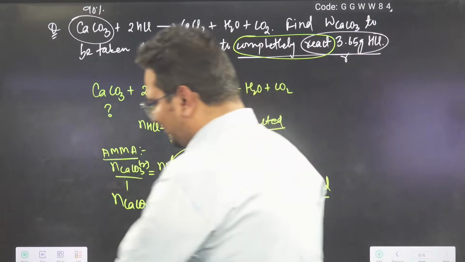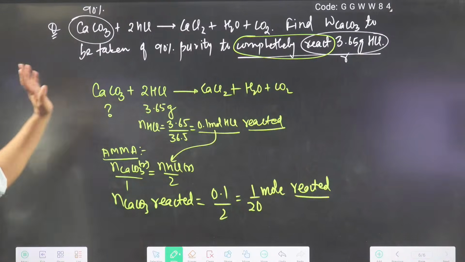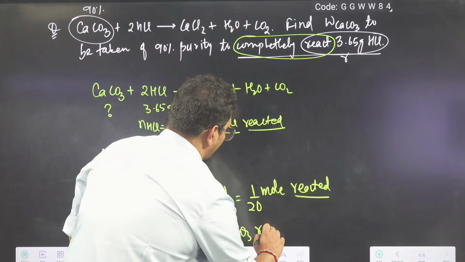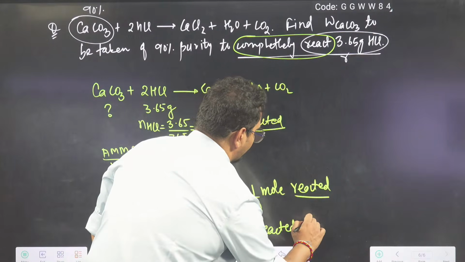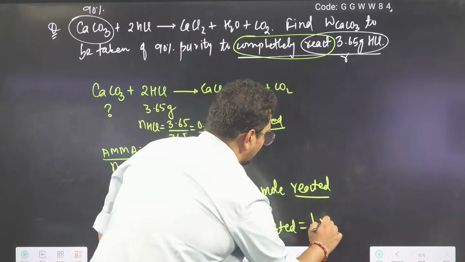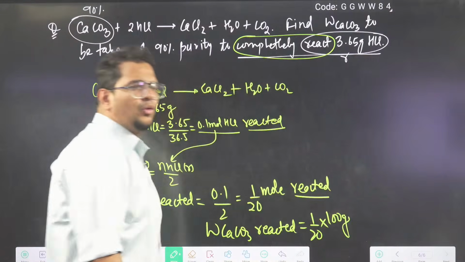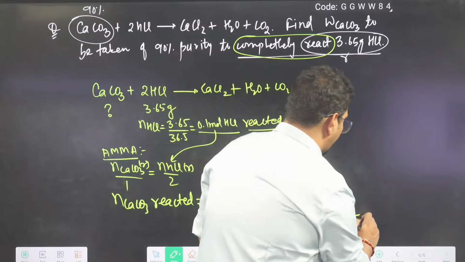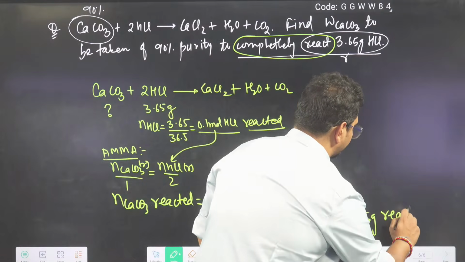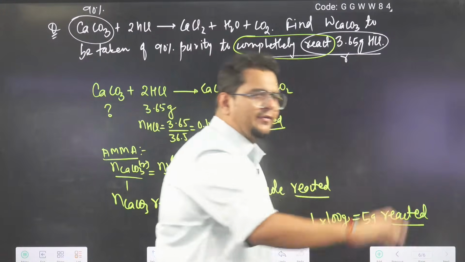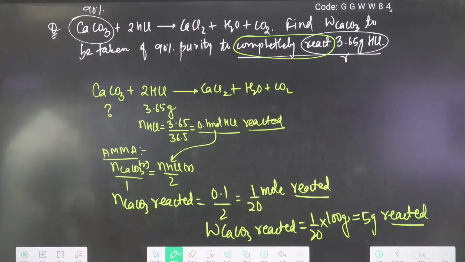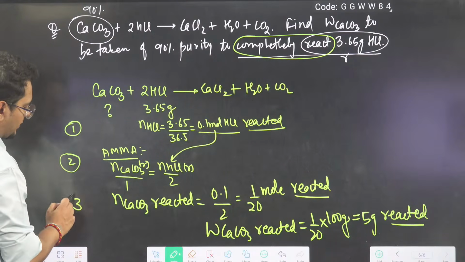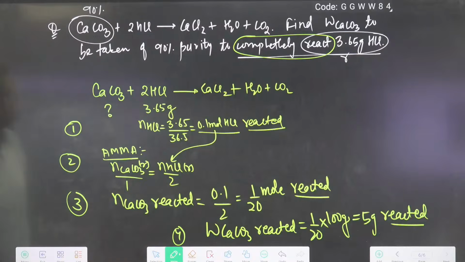Say bhai, up to here, actually we can find mass also. What is the weight of CaCO3 reacted, also I can find. So the reacted weight of CaCO3 is moles into molar mass. Molar mass of CaCO3 is 100 gram per mole. You can solve and check. So you will get 5 gram reacted. Up to here, anyone have any problem? Tell me. Up to this step number 1, step number 2, step number 3, step number 4. Any step which is not clear?